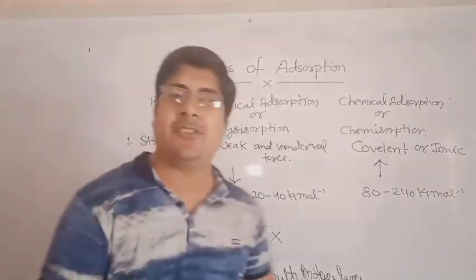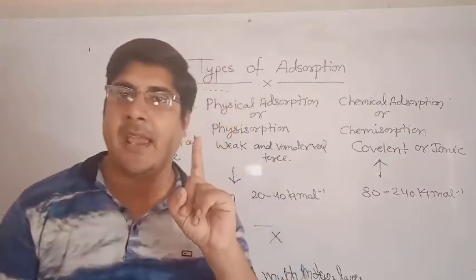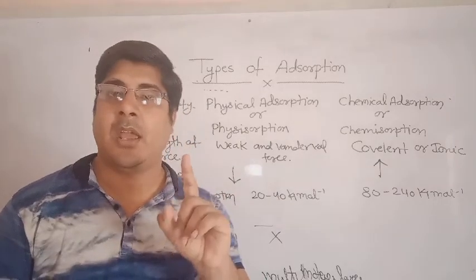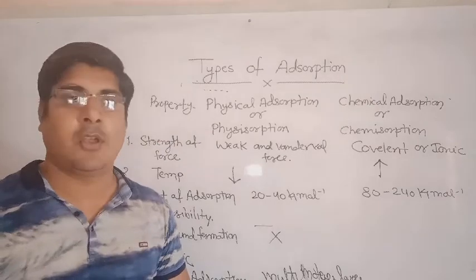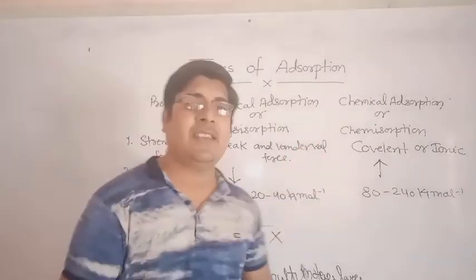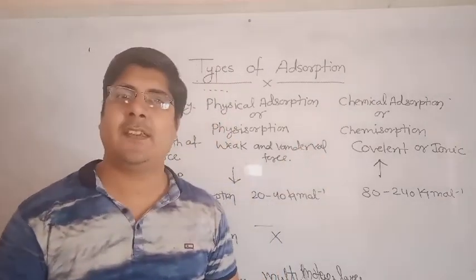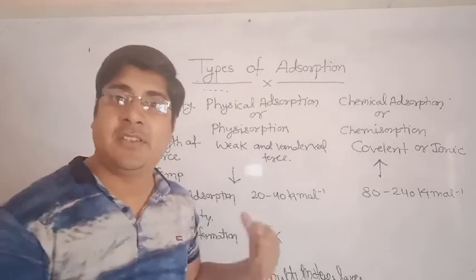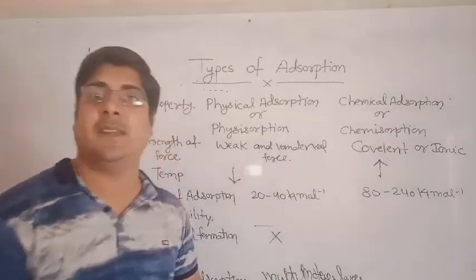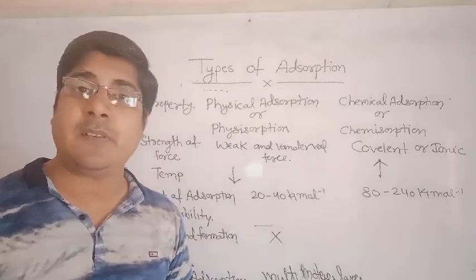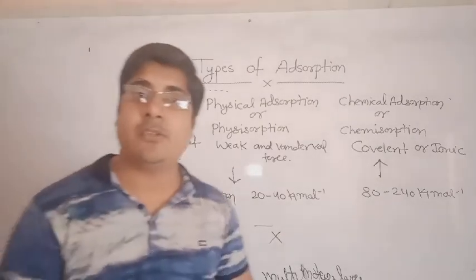But in chemical adsorption, there will be a single layer on the surface of the adsorbent. So we can say that physical adsorption is a multi-layer process, and chemical adsorption is a unilayer process. And examples I have already told you.